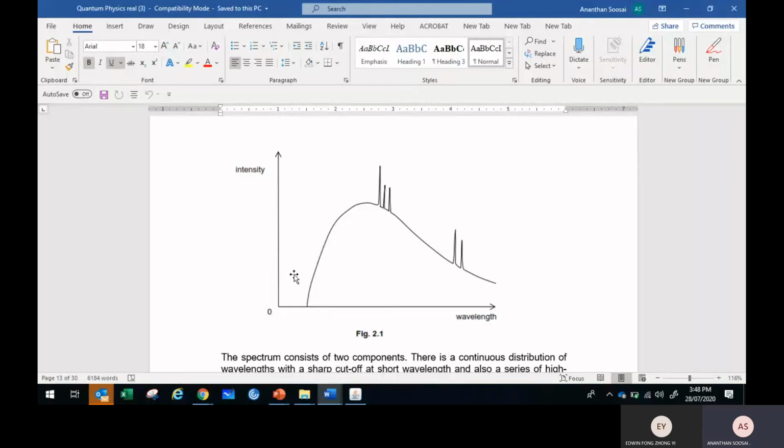The cutoff wavelength happens when the electron makes a head-on collision. All the energy is converted to kinetic energy, and all the kinetic energy is converted to one single photon, which causes the shortest wavelength.